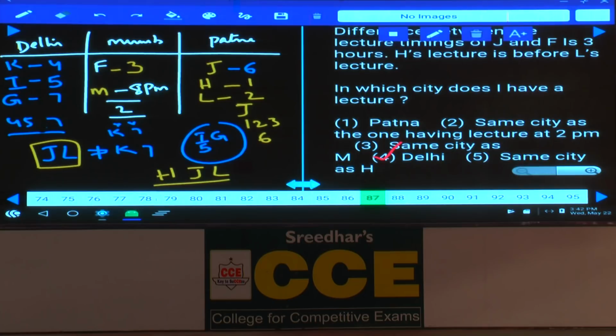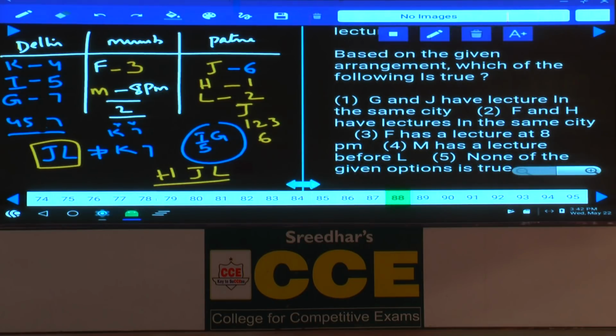And next one, question number 88. Based on the given information, which of the following is true? G and J have lectures in the same city, false. F and H in the same city, false. F has a lecture at 8 p.m., false, isn't it? M has a lecture before L, no. And the choice for none of the options, that is choice 4 for 88.